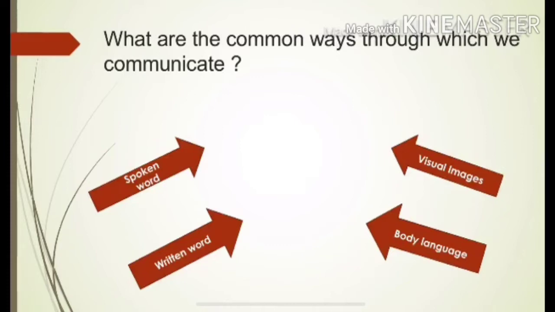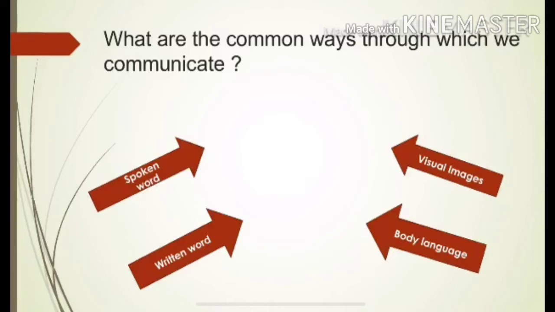Spoken words. While communicating, the words which we are using should be simple and clear to the receiver. For example, selling a product. While selling a product, we should explain the quality of the product so clearly to the person who is buying the product.